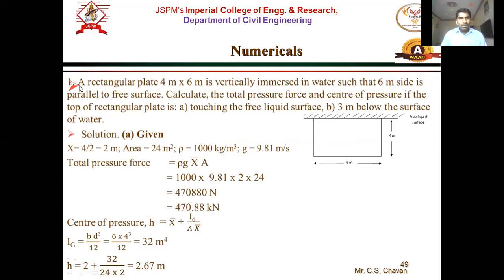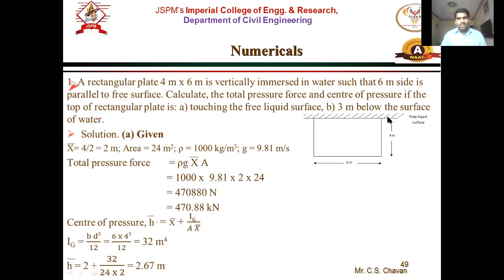Okay, now the statement here is a rectangular plate 4 by 6 meter is vertically immersed in water such that the 6 meter side is parallel to the free surface. So this 6 meter side is parallel to the free liquid surface. Calculate the total pressure force and center of pressure if the top of the rectangular plate is touching the free liquid surface.